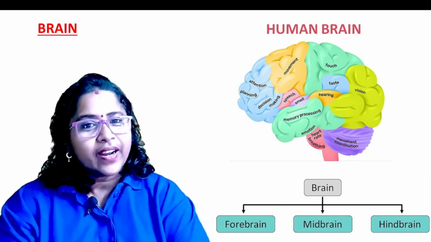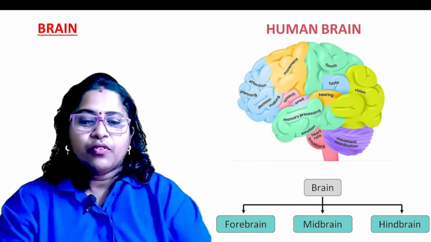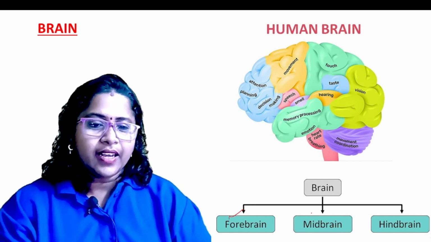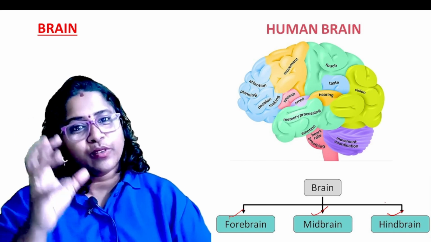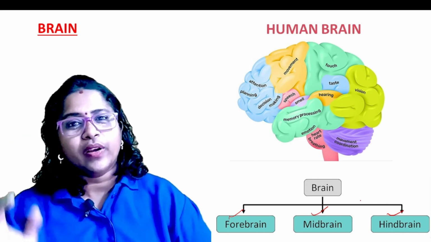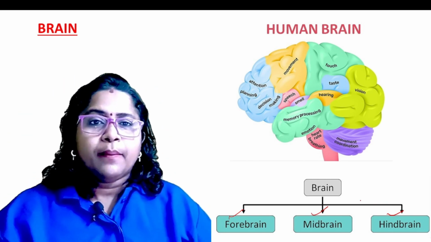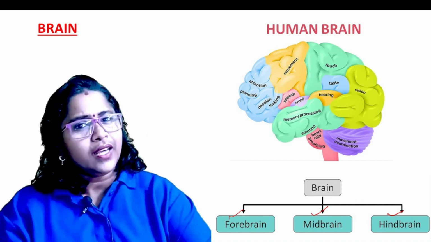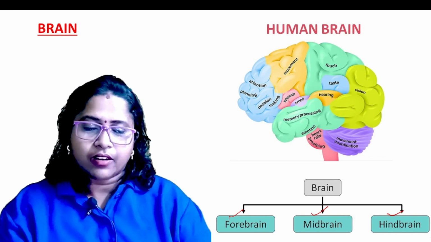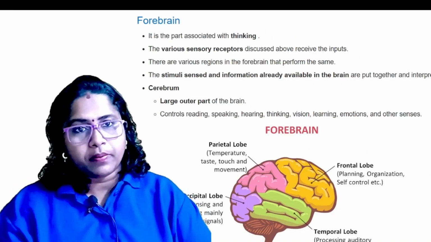Correct? We can divide the brain into three parts: forebrain, midbrain and hindbrain. So we are only focusing on how the questions are getting asked. We are not going in depth of the parts, but usually what kind of question you will expect, only we are focusing on that. Okay, clear? Now moving to the forebrain.